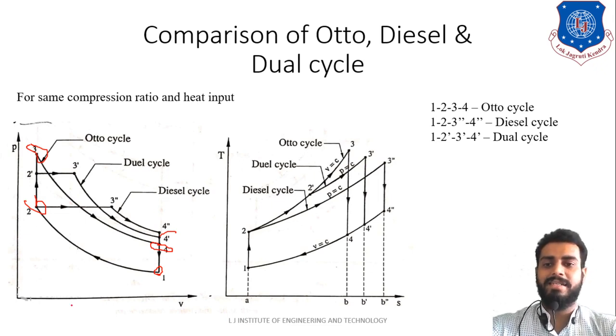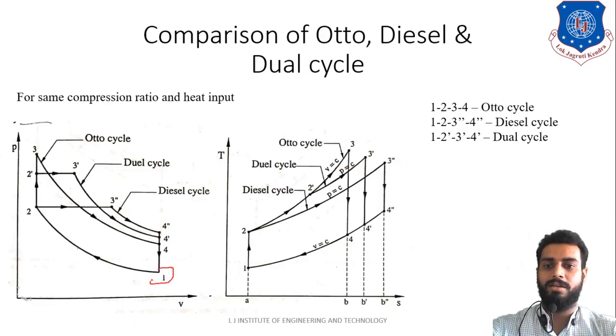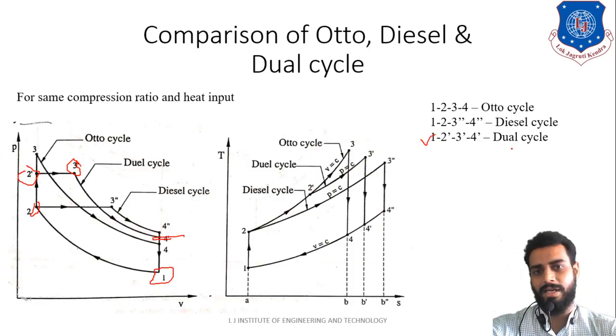In the same way, next is cycle 1, 2, 3 double dash and 4 double dash. This is nothing but the diesel cycle. In the same way, for the PV diagram, let us identify the dual cycle. So 1 again, then 2, then 2 dash, then 3 dash and then 4 dash. Here 2 is not written, but 1, 2, 2 dash, 3 dash and 4 dash, that is the dual cycle.